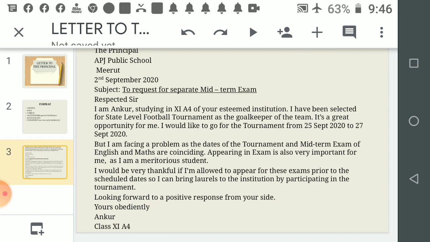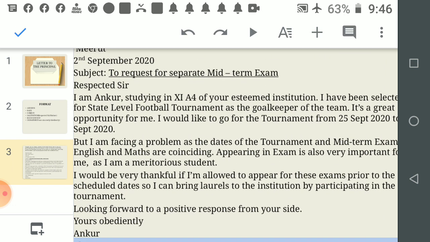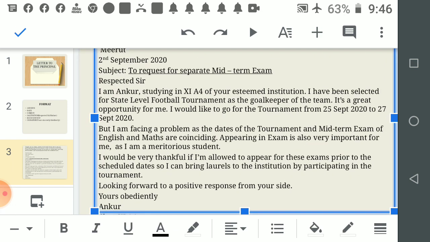Paragraph 1, where you will be introducing yourself. I am Ankur, studying in 11th A4 of your esteemed institution. I have been selected for state level football tournament as the goalkeeper of the team. It's a great opportunity for me. I would like to go for the tournament from 25th September 2020 to 27th September 2020. It can be written like, I'm supposed to go for the tournament.